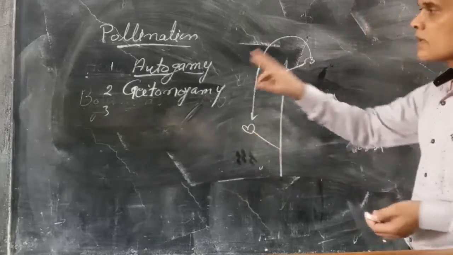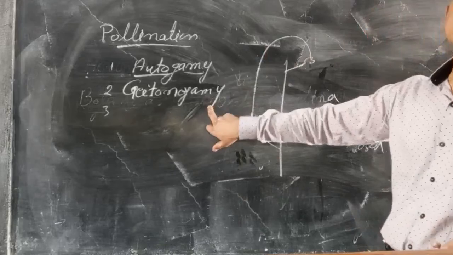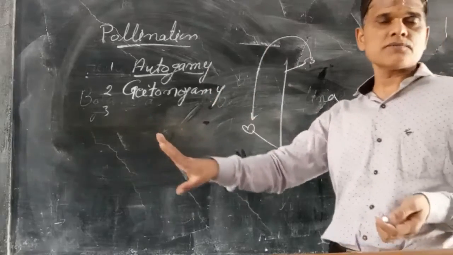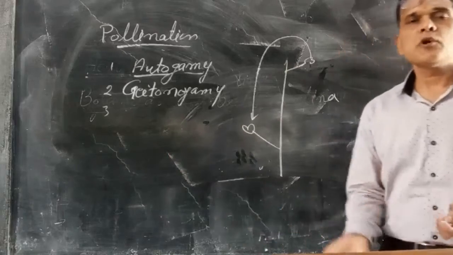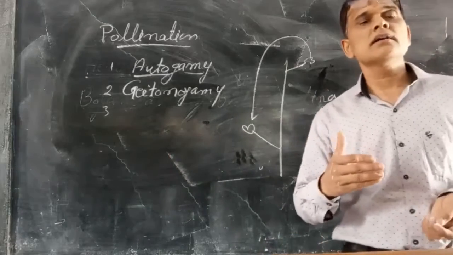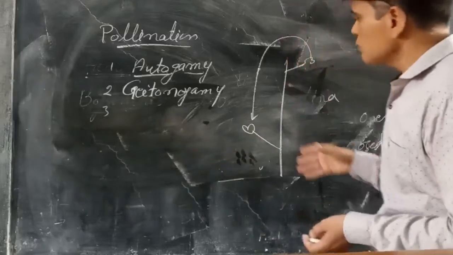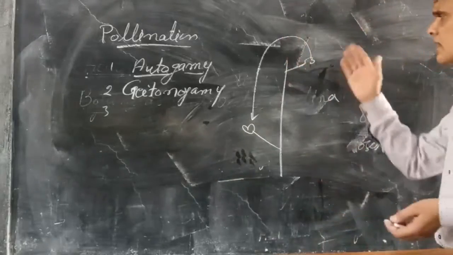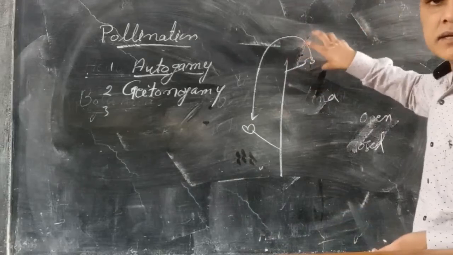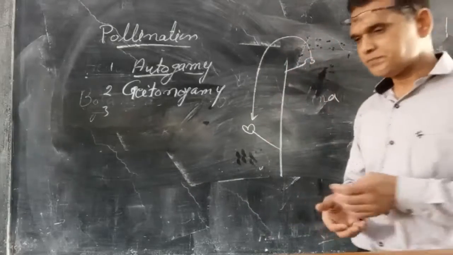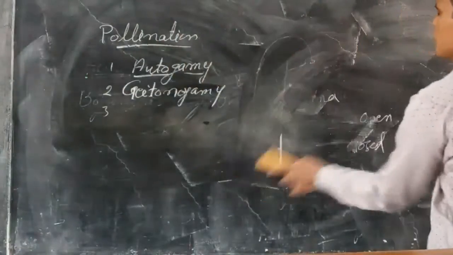That is geitonogamy, false cross-pollination. It is not a true cross-pollination because the pollination occurs on the same plant but in a different flower. This happens because, for some reason, the same flower's stigma is not matured at that time, so the pollen is transferred to another flower.